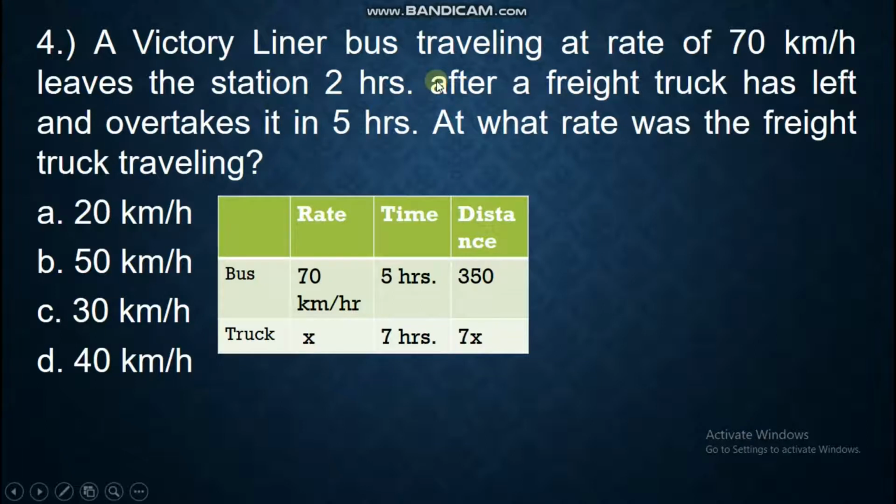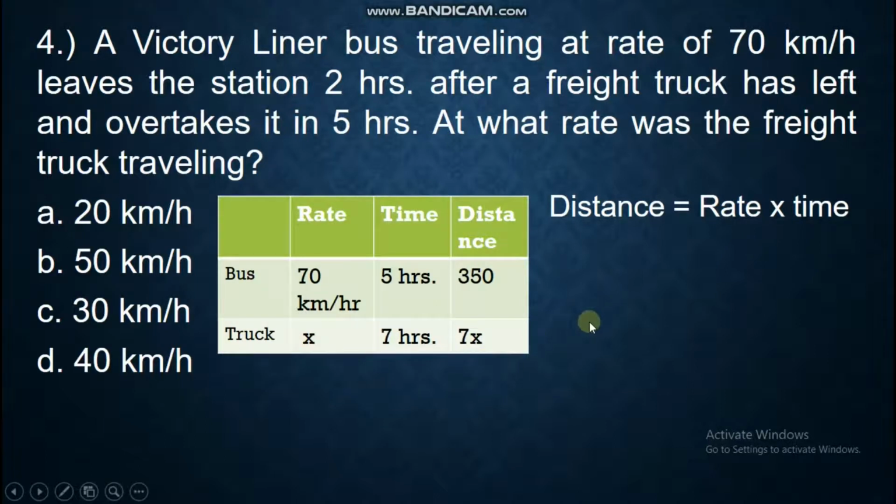So it only means that the truck traveled first for 2 hours, then after 2 hours, the bus traveled too. The bus overtakes in 5 hours. So basically, the bus only travels for 5 hours, while the truck is 7 hours. 5 hours plus 2 hours. The distance here is 350 and 7x. Always remember that distance equals rate times time. So you simply multiply 70 and 5, 350, and 7 and x. So you will have 7x.